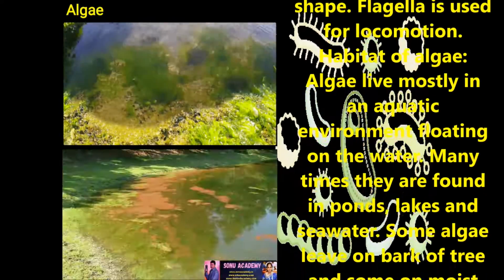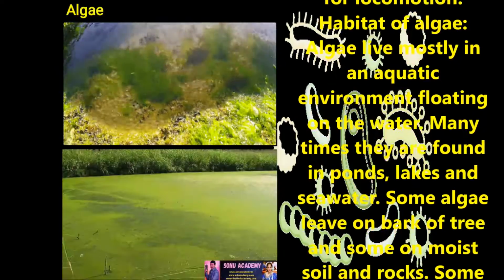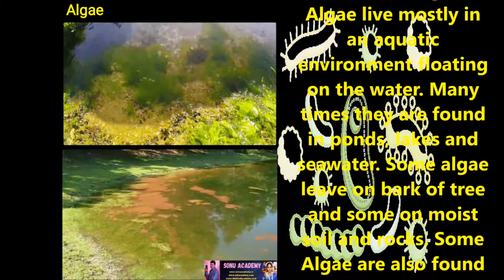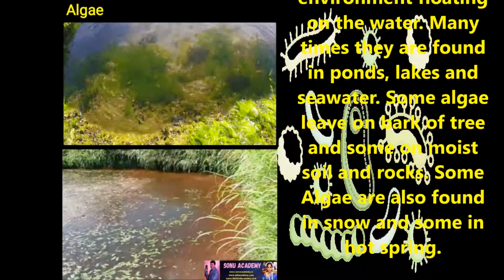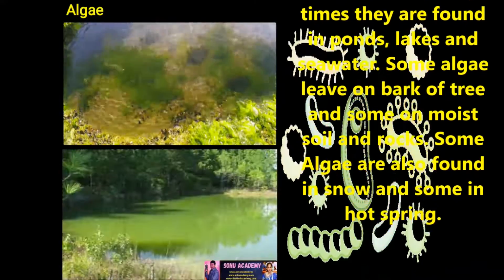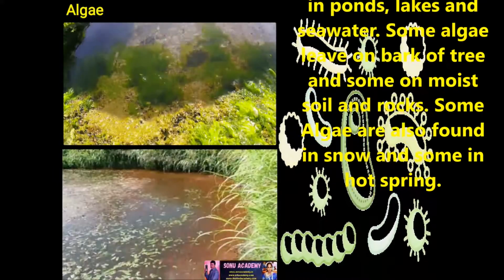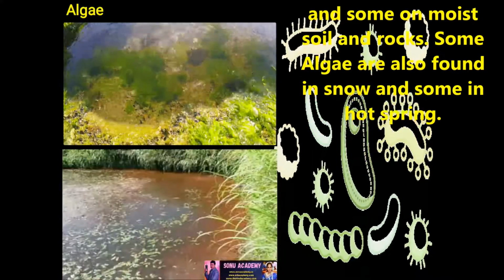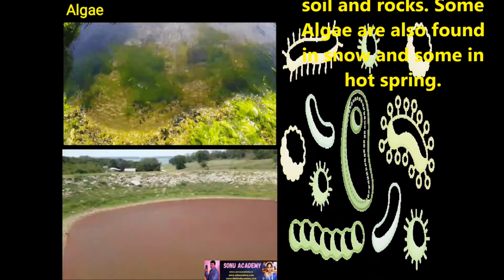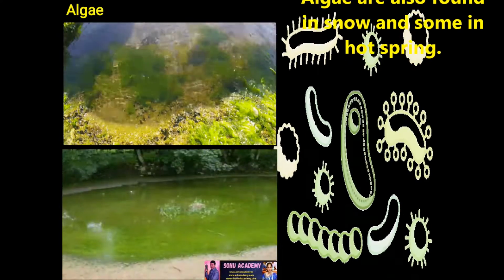Children, now let us discuss the habitat of algae. Algae live mostly in an aquatic environment, floating on the water. Many times they are found in ponds, lakes and seawater. Some algae live on the bark of trees and some on moist soil and rocks. Some algae are also found in snow and some in hot springs.